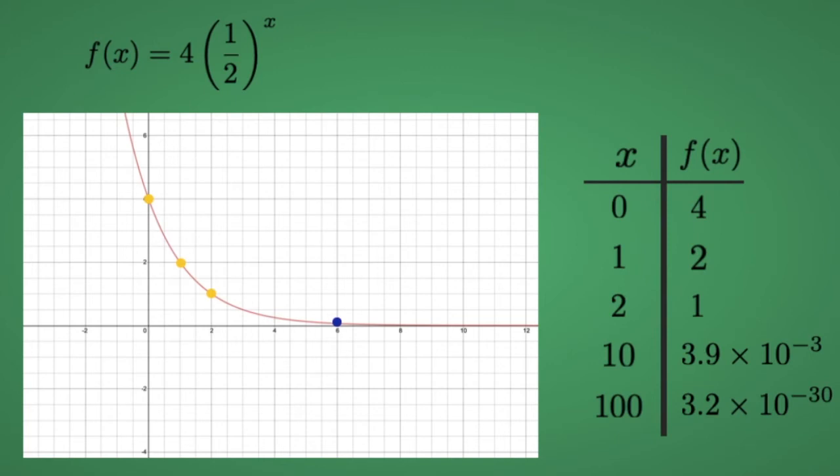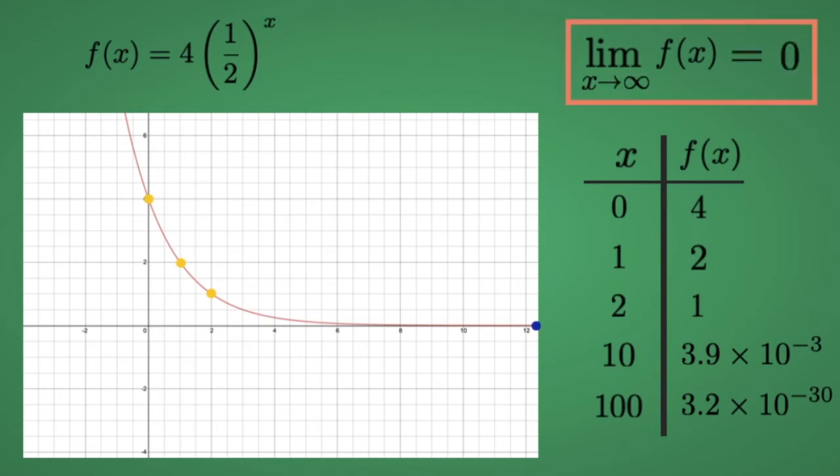I mentioned before that as long as f of x gets really, really close to a certain number, even if it never actually reaches that number, a limit can exist there. Since f of x will get arbitrarily close to 0 as we move farther and farther down the x-axis, we can say that the limit of f of x as x approaches positive infinity is 0. The same thing can be done with negative infinity.